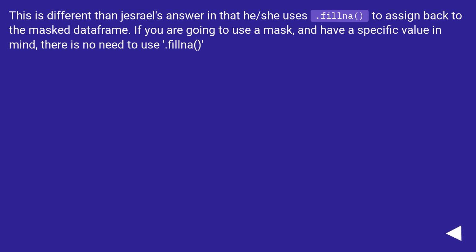This is different from Jezrael's answer in that he or she uses .fillna to assign back to the masked data frame. If you are going to use a mask and have a specific value in mind, there is no need to use .fillna.